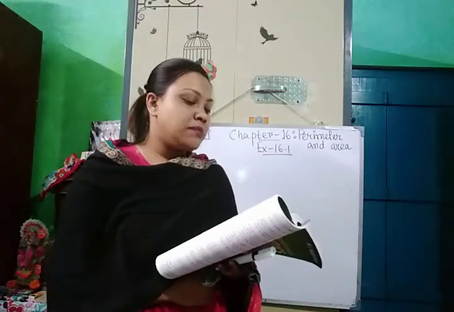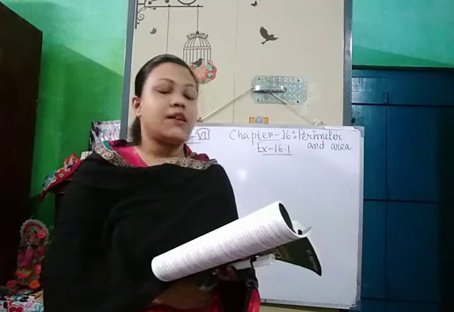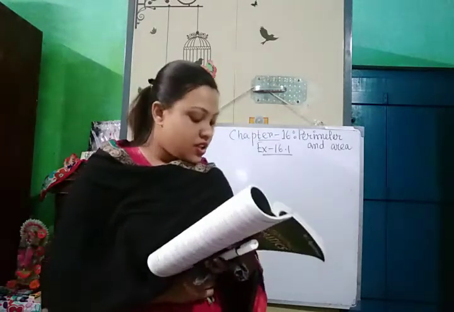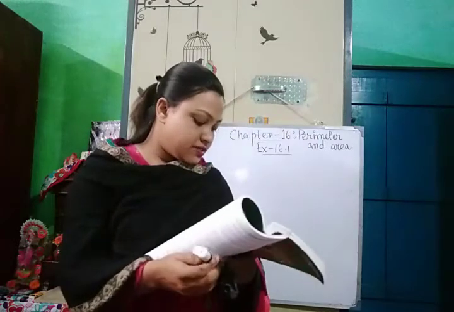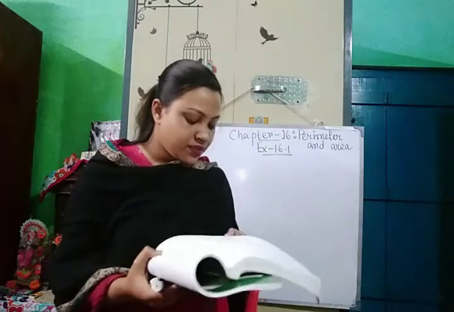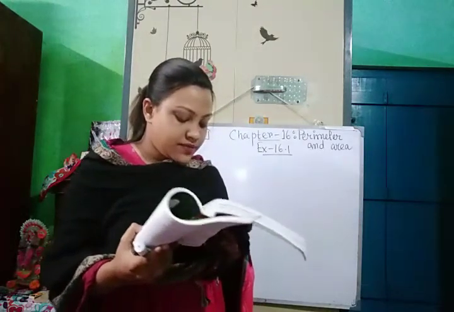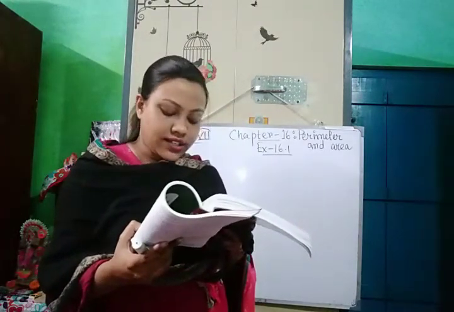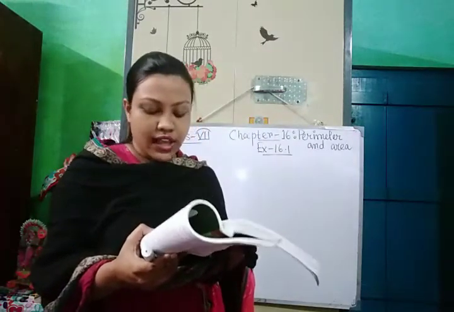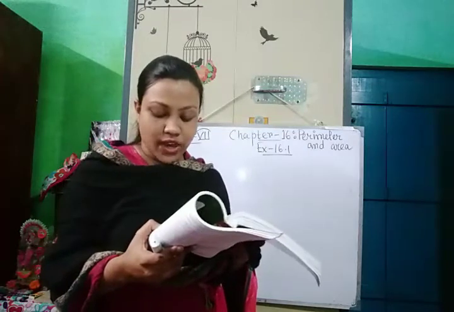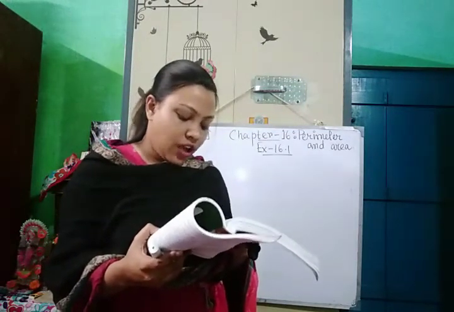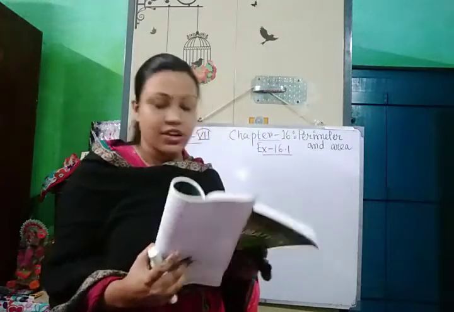This type of sums, this perimeter and area sum, you have done in the previous class also, so you all have an idea. So first I am doing question number 2 from exercise 16.1. Question number 2 is, Nagma runs around a rectangular park 180 meter long and 120 meter wide at the rate of 7.5 km per hour. In how much time will she complete 5 rounds?